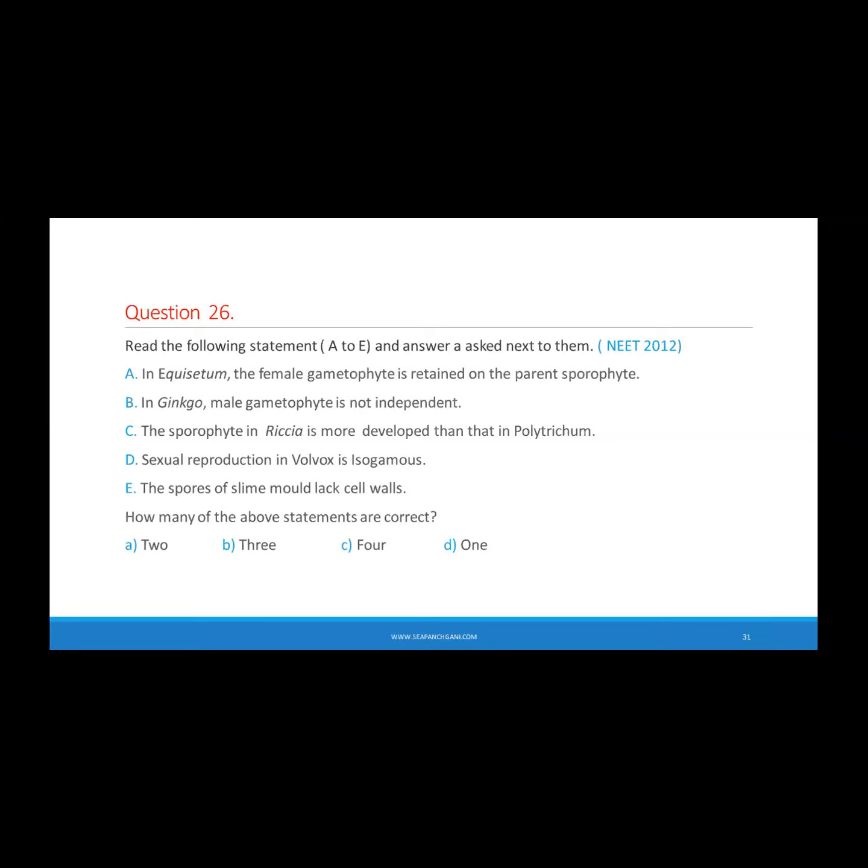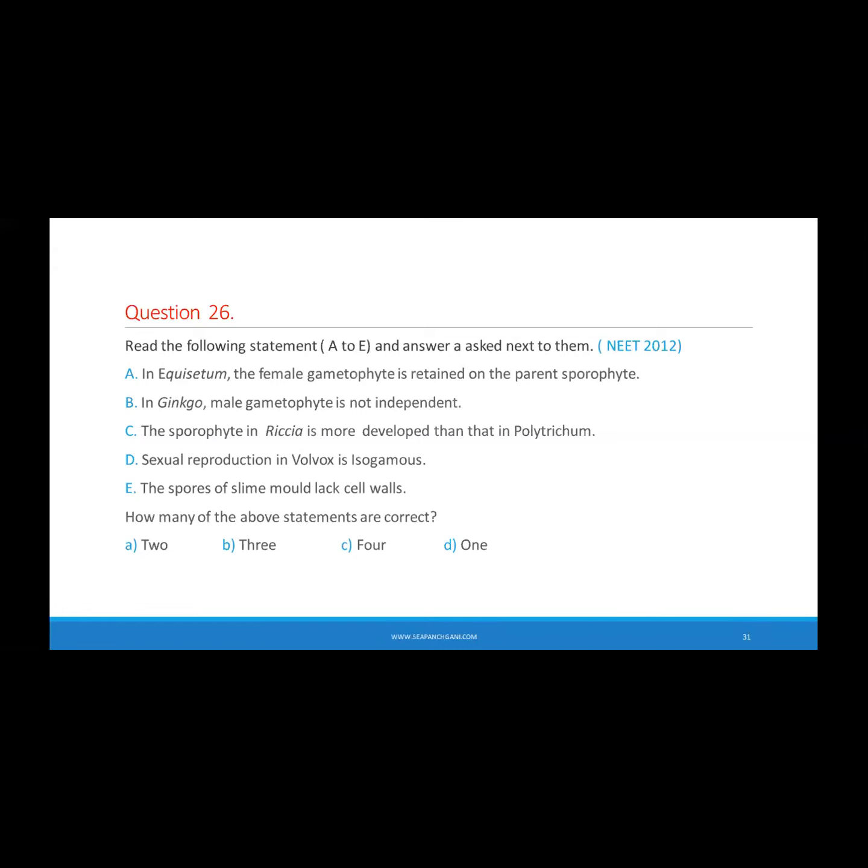Slime molds have a well-developed cell wall. Why do they have a well-developed cell wall? Because during unfavorable climatic conditions, when the climatic conditions are not favorable, that time they produce fruit bodies or fruiting bodies with the help of walls. So for survival, for resistance in that particular environment, for the adverse condition, they have the wall. So options A, C, D, and E are the wrong statements.